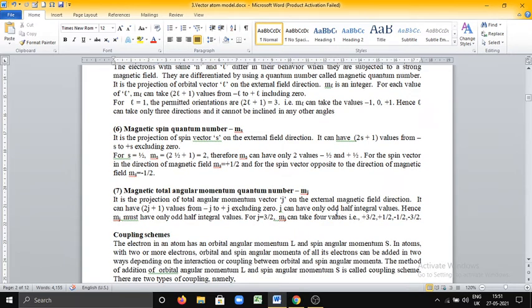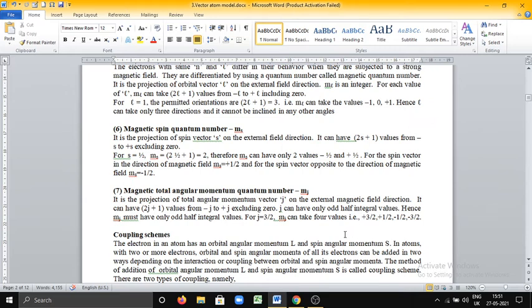J can have only odd integral values. Notice here, j can take only odd integral values. Hence mj can take only odd integral values. For example, for j value 3 by 2, how many values can mj take? If you substitute this 3 by 2 in the expression 2j plus 1, the 2 gets cancelled, then 3 plus 1, 4. Then mj can take 4 values. That is plus 3 by 2, plus half, minus half, minus 3 by 2.